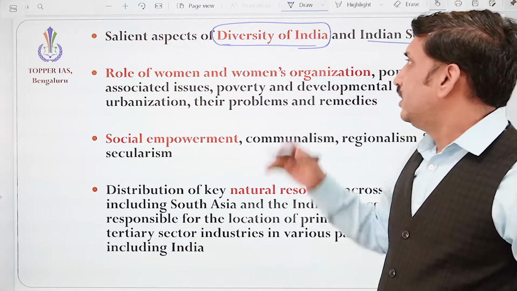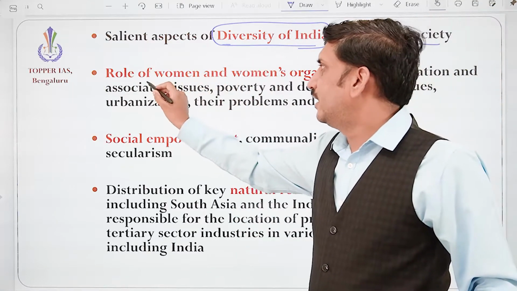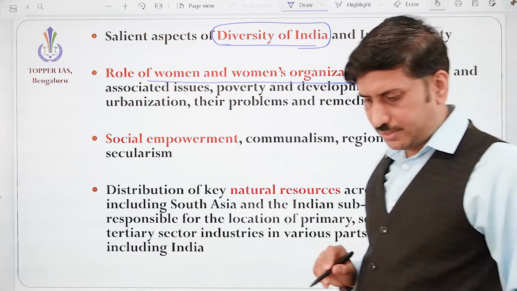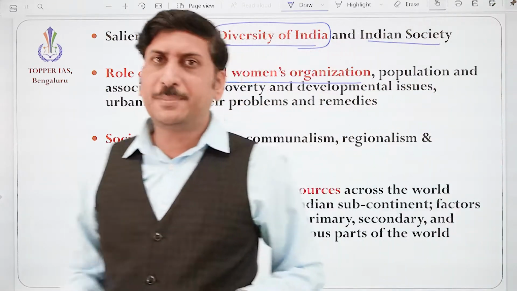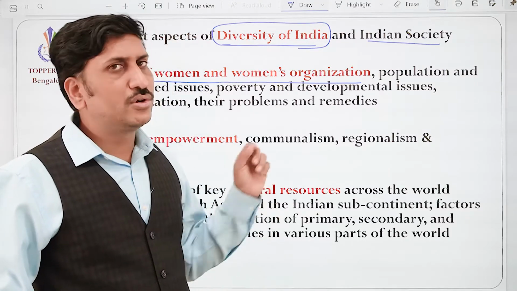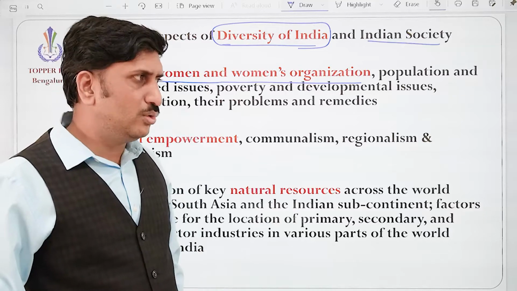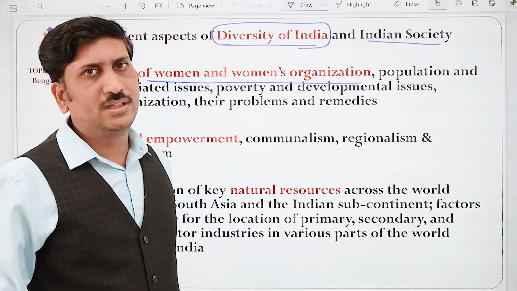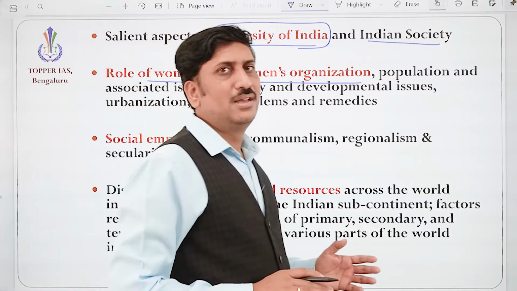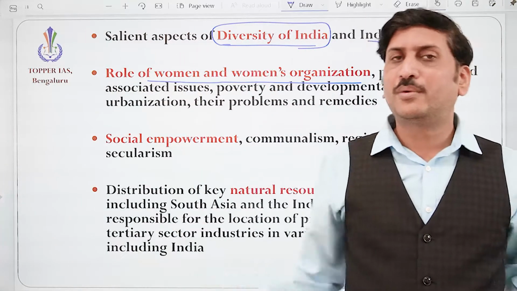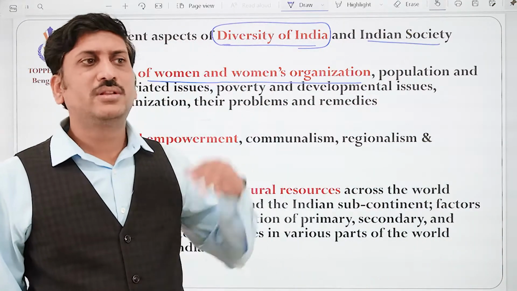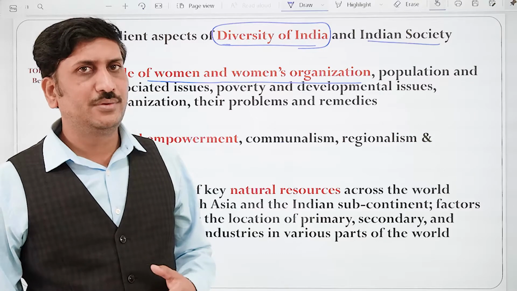Okay, and here the syllabus mentions the role of women and women's organizations. Very, very important, because 50% of our population is constituted by women, and we all know that their participation in growth is less, not because they are incapable, but because our society is not providing them opportunities. Correct? So they need to carry out the household work and also the outside work.